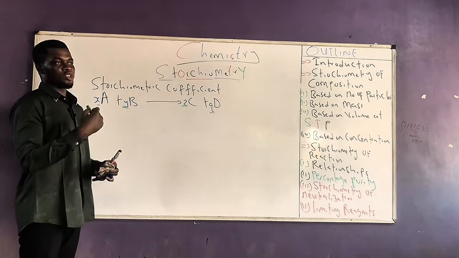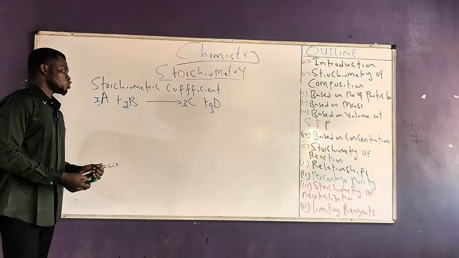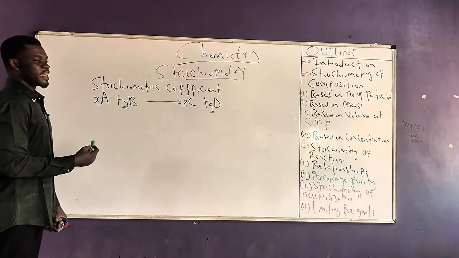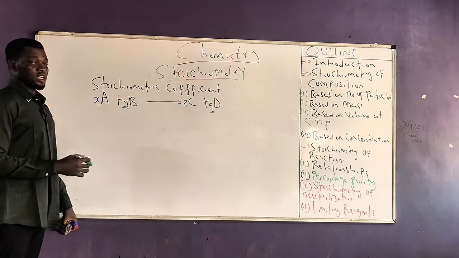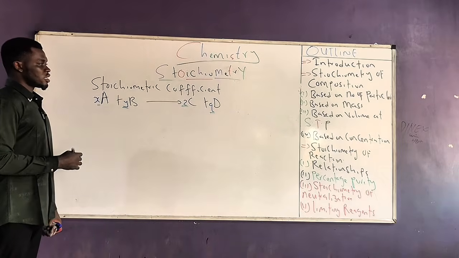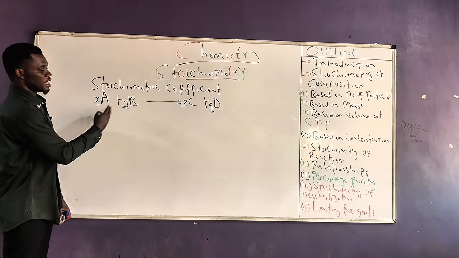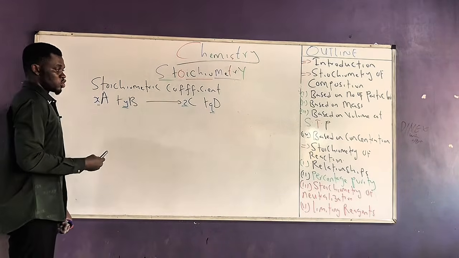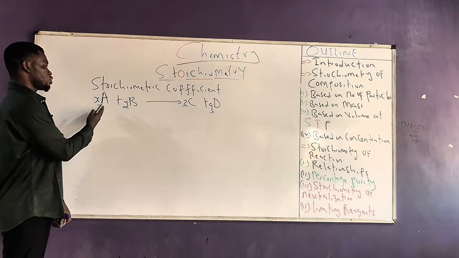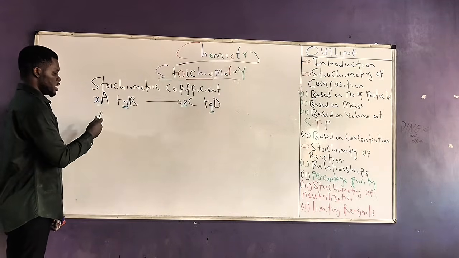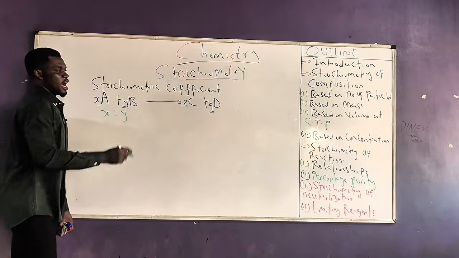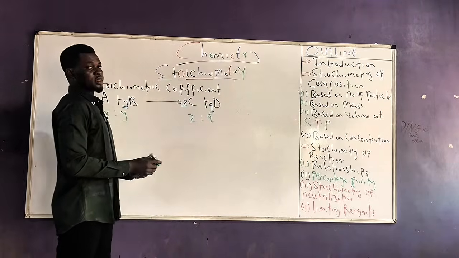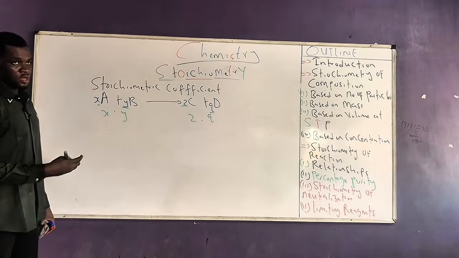One more time, we said that there are numerical values that are attached to each of the components of a balanced chemical reaction. And what are their functions? The stoichiometric coefficient tells us two important things. The stoichiometric coefficient tells us the ratio at which the chemical reactants react together and the ratio at which the products are formed. So for example, the stoichiometric coefficient tells me that the ratio at which A will react with B will be in the ratio of X to Y. And the ratio at which the products are formed, C to D, will be in the ratio of Z to Q.